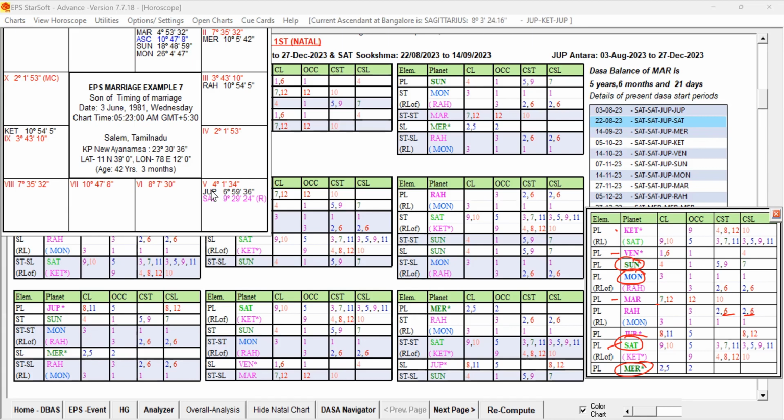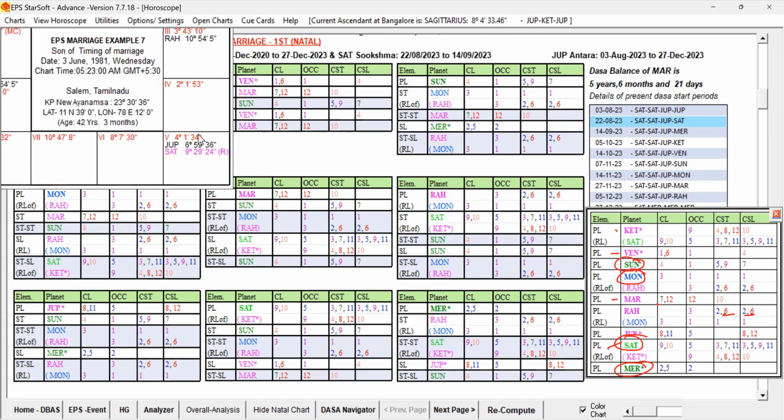Who is the seventh lord? Seventh lord is Mars. Let us check Mars. Seventh lord Mars is pink, as we discussed, and the star lord is Sun, our green planet, and the 2A level is Moon, a blue planet. It means Sun as the star lord, if you study the combined level, it is good. Step number 2, the combined level, if you see, 7 is supported by this favorable, so the combined level is also good.